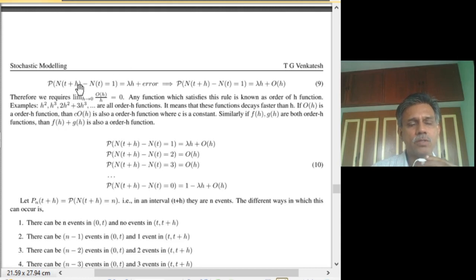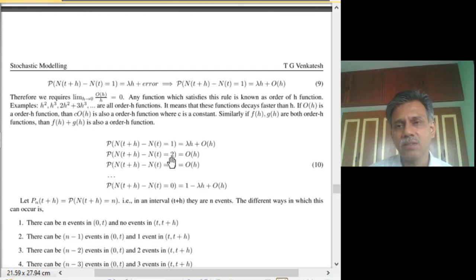Now coming back to this Poisson process, we assumed that the probability of occurrence of one event in the interval t to t plus h is lambda h plus order h. Then the probability of occurrence of 0 events has to be 1 minus lambda h plus order h. Before that, we have to mention how we model the occurrence of more than one event.